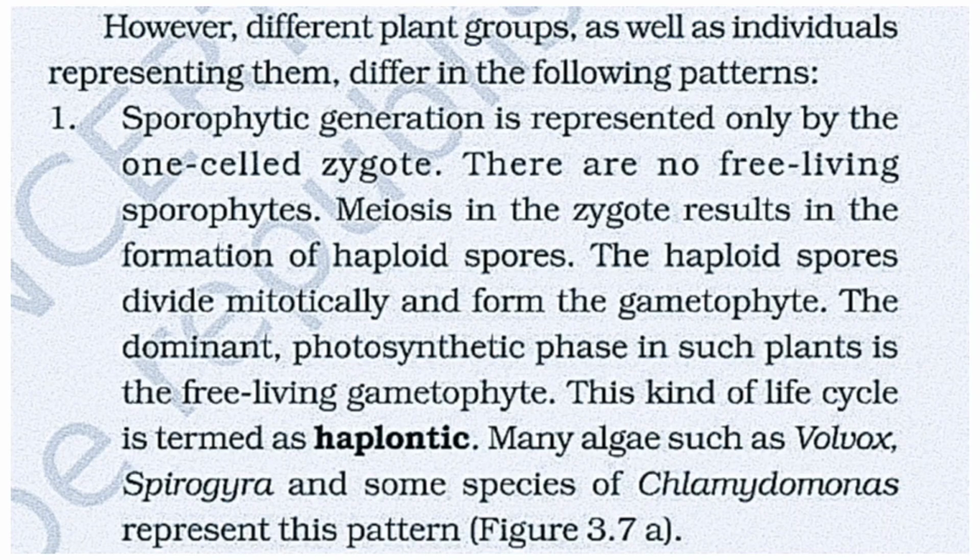However, different plant groups as well as individuals representing them differ in the following patterns. First one: the sporophytic generation is represented only by the one-celled zygote. There are no free-living sporophytes. Meiosis in the zygote results in the formation of haploid spores. The haploid spores divide mitotically and form the gametophyte. The dominant photosynthetic phase in such plants is the free-living gametophyte. This kind of life cycle is termed haplontic. Many algae such as Volvox, Spirogyra and some species of Chlamydomonas represent this pattern.